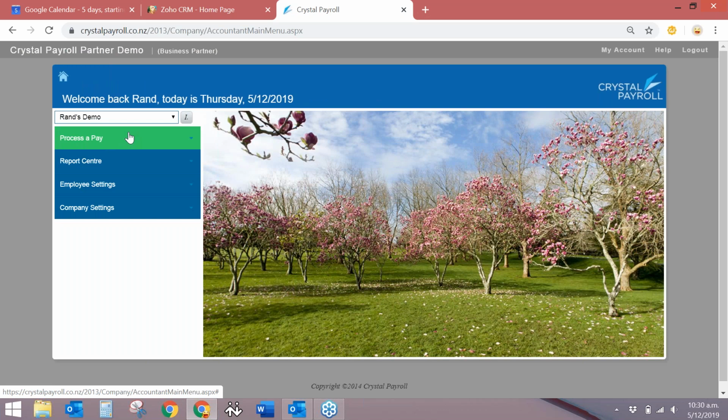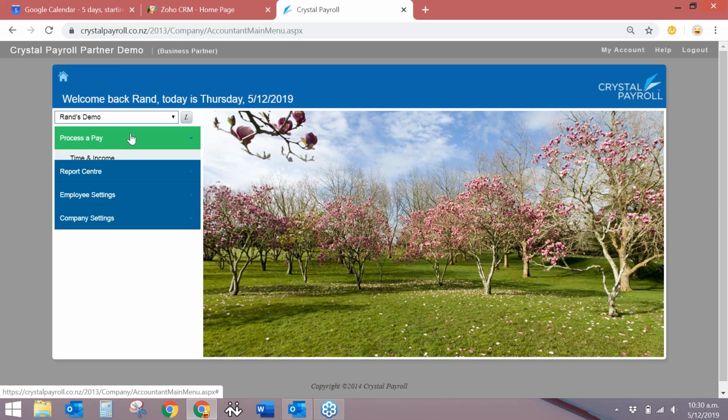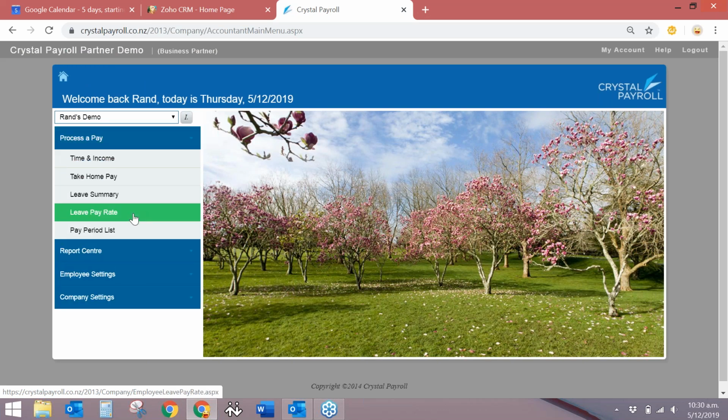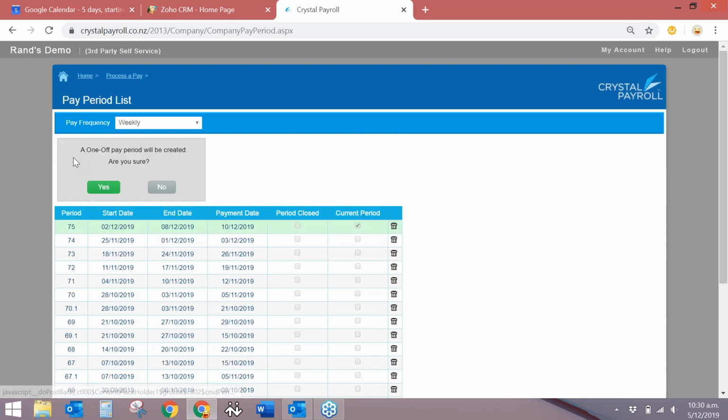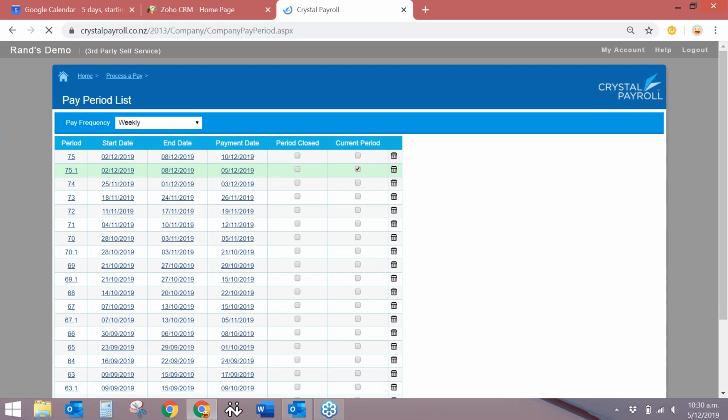The good thing about Crystal Payroll is if you made any error in regards to your pay period, you can also create a one-off pay period. So if somebody comes back and says, "Oh, we might have accidentally missed something out," I'll just click on that pay period, and that will create a 75.1. So I don't need to go back in and alter everyone else's pay. I can just go back in and change that one pay period.